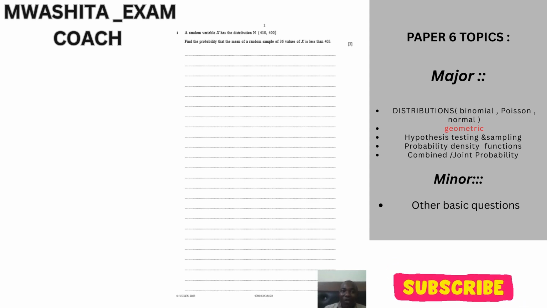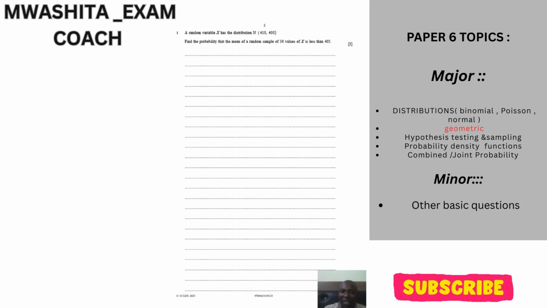Then the question is saying, find the probability that the mean of a random sample of 36. So now take note, you already know something before you attempt the question. You know your mean, which is 410. You also know your variance, which is 400. Then you also know n, which is 36.